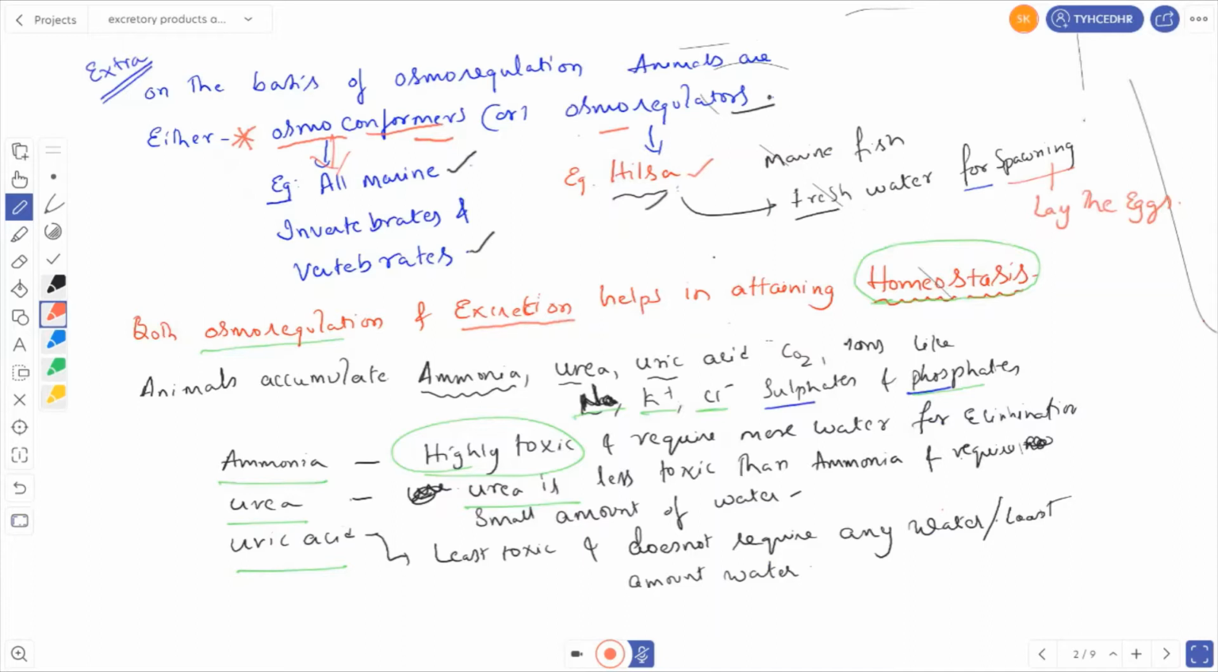Due to metabolic activity, animals accumulate ammonia, urea, uric acid, carbon dioxide and ions like sodium, potassium, chloride, sulfates and phosphates. The excretory products are ammonia, urea and uric acid. Ammonia is highly toxic and requires more water for elimination. Urea is less toxic compared to ammonia, and uric acid is the least toxic and requires very little or no water for its elimination.